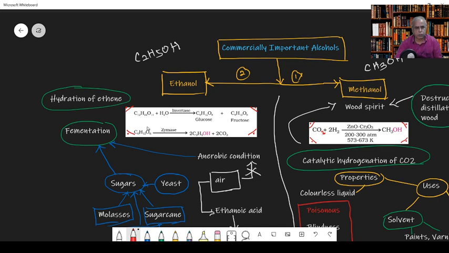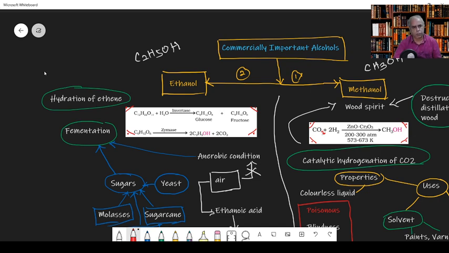And on further treatment with zymase, we are able to get ethanol with the evolution of carbon dioxide.